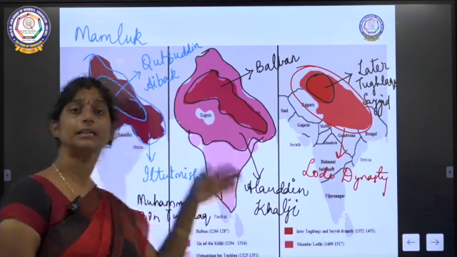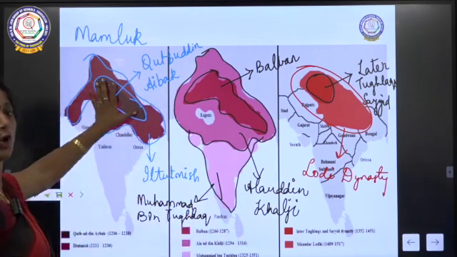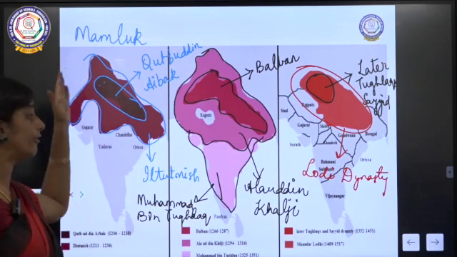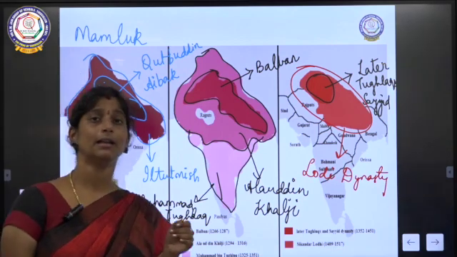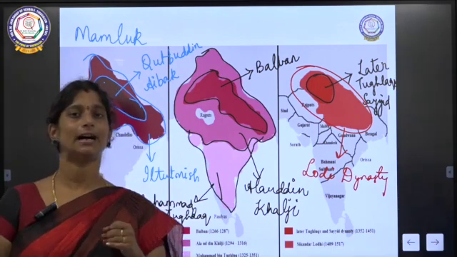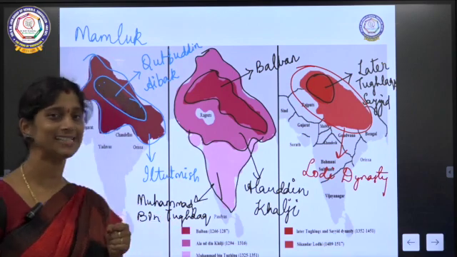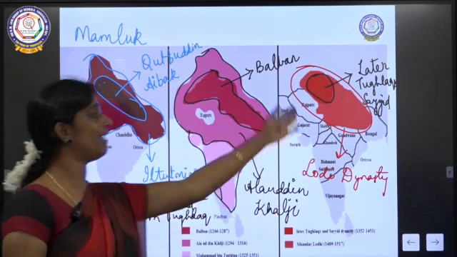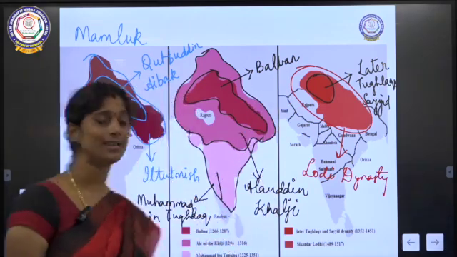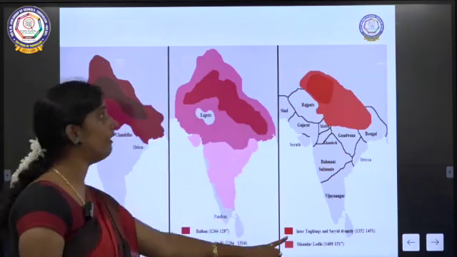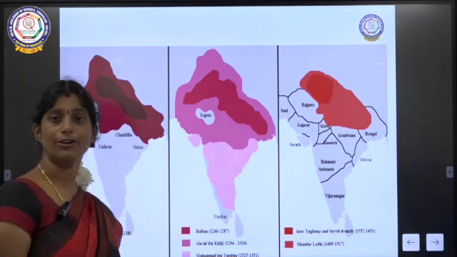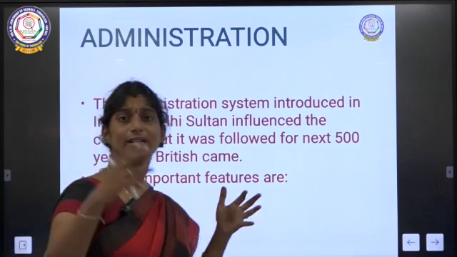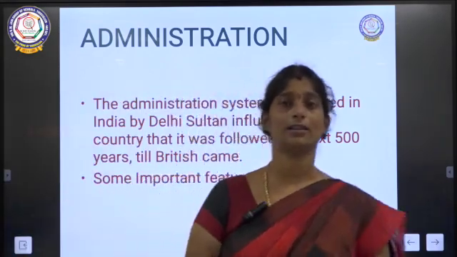Like this, they started from a very small place, which was first ruled by Qutbuddin Aibak. Who was Qutbuddin Aibak? He was a general in the army of Muhammad Ghori. From there, they expanded till this, and again they lost up to this. Okay, so this was the expansion of the empire of the Delhi Sultanate. That is how it expanded, and again it lost all its places.